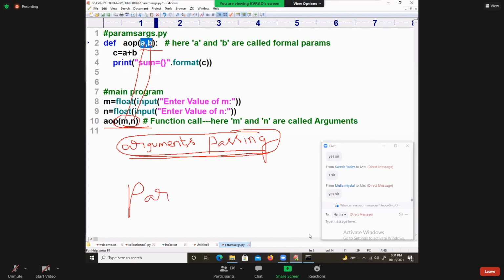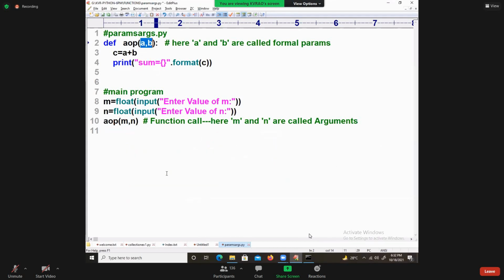Because both of them, any one of the words you can use: parameter passing mechanism. What are the varieties of parameter passing mechanism there? You will really appreciate me when I discuss it completely. So we are going to discuss types of argument passing mechanism.